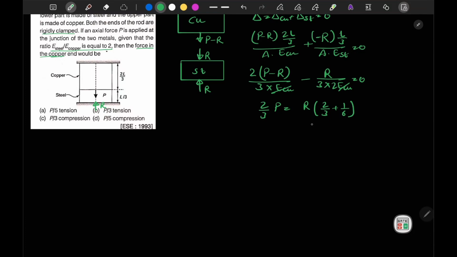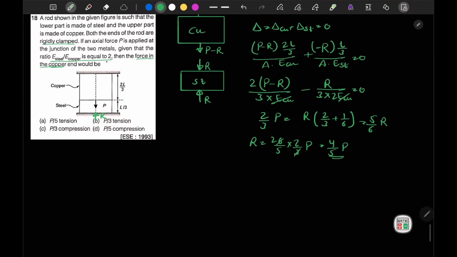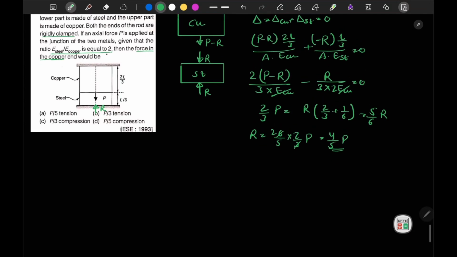If I solve this, this section becomes 5 by 6 R. So I will get R is equal to 6 by 5 into 2 by 3 P, and this will become 4 by 5 P. Now it is asked what is the force in the copper.